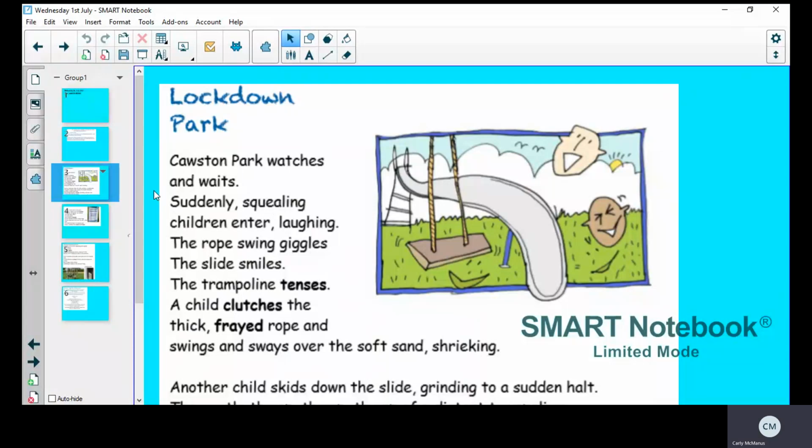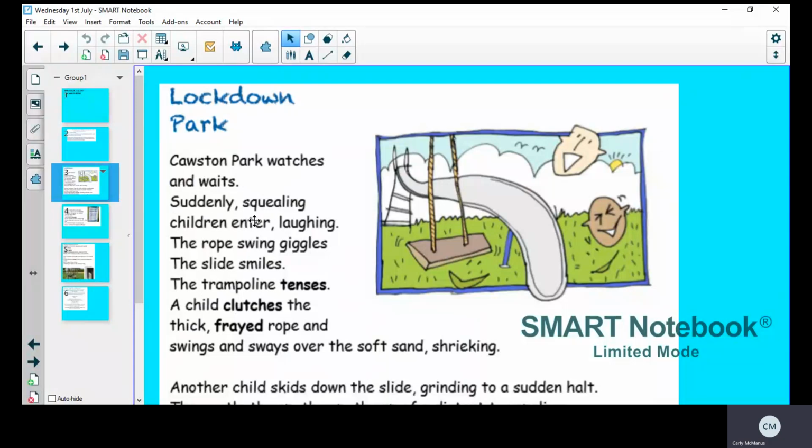So, Lockdown Park. Corston Park watches and waits. Now that wouldn't be alliteration. Although we've got watches and waits and they both begin with W, there's an and in between them, so that's not alliteration. They have to be next to one another.